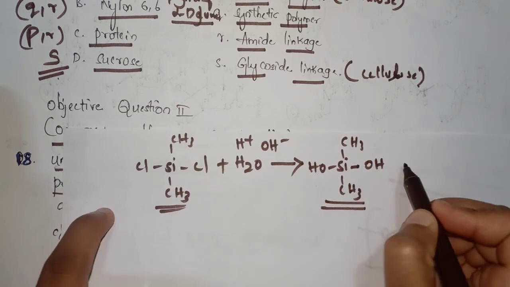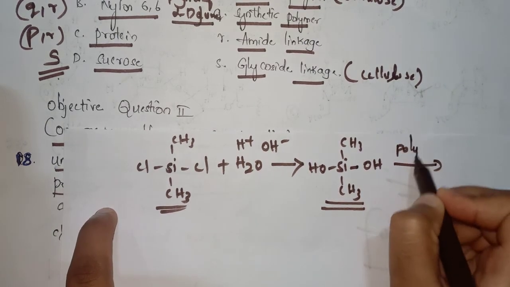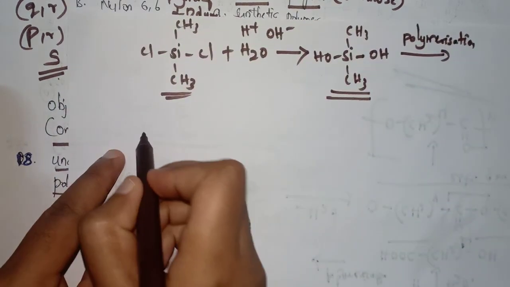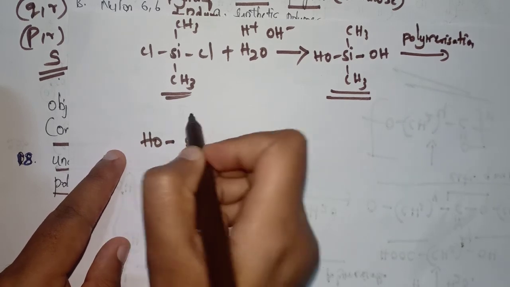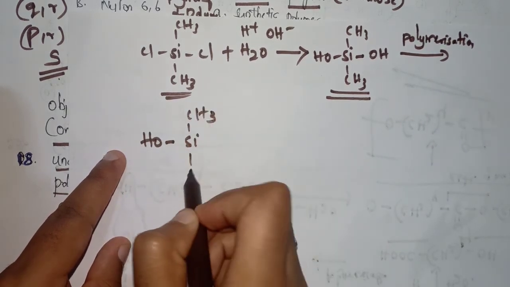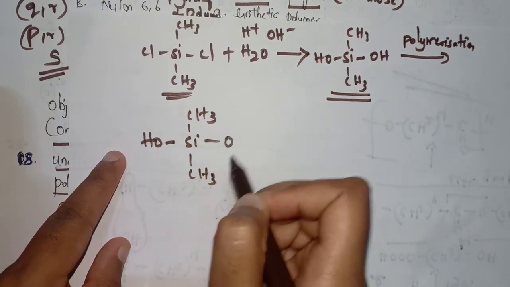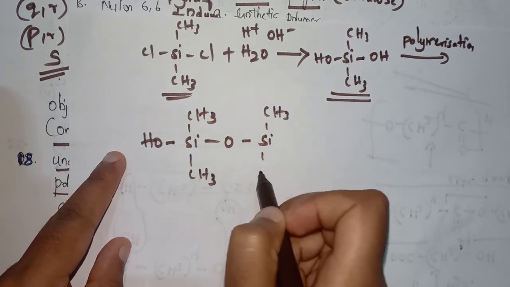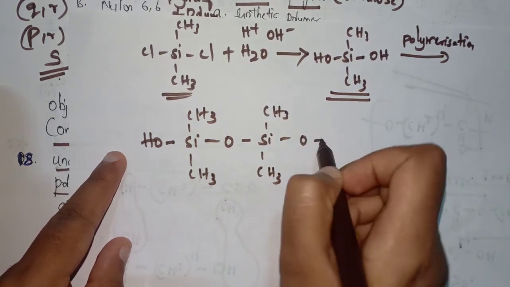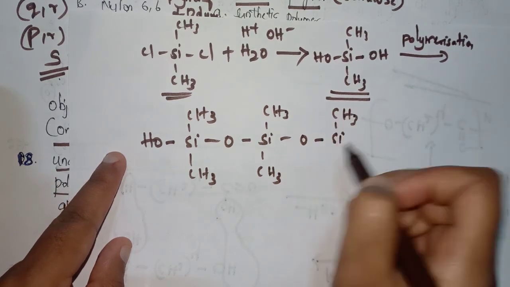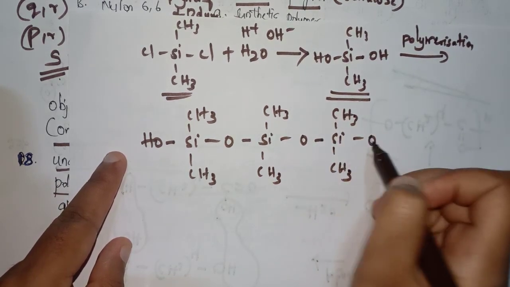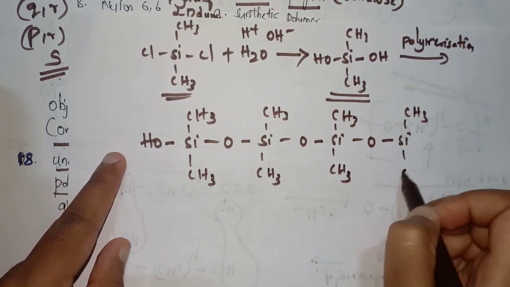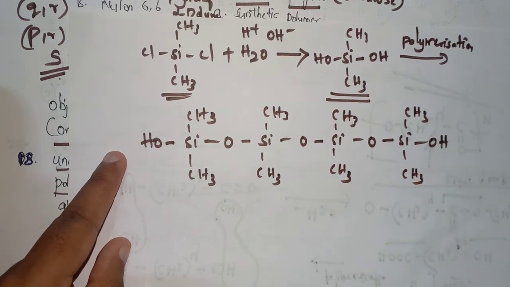So when it undergoes polymerization, we will obtain HO, Si(CH3)2, O, Si(CH3)2, O, Si(CH3)2, O, Si(CH3)2, OH.